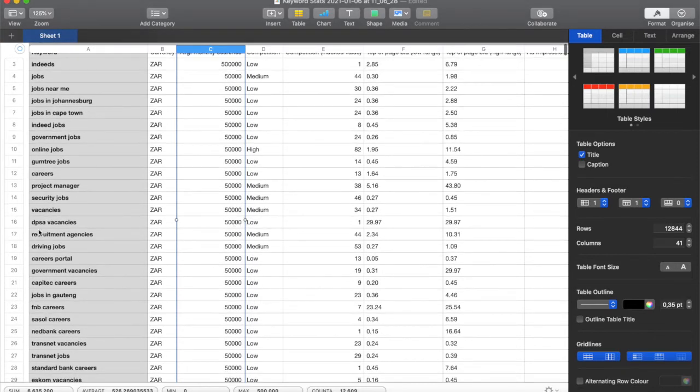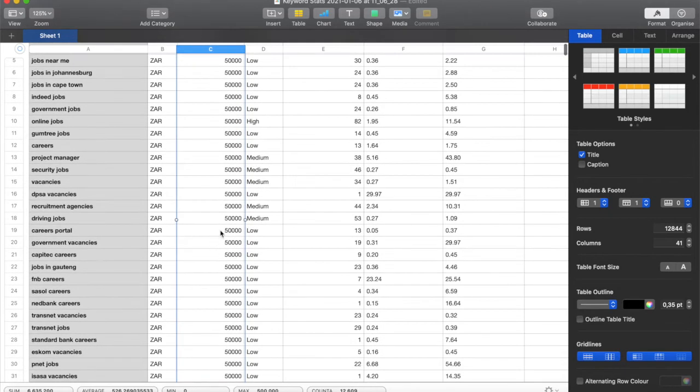Look at that. DPS, what is this? DPSA. So DPSA is the development, it's the development bank. It's not DBSA. Okay, I'm not sure what DPSA vacancies is. And we can't rank for that. Look at the competition there. All right. And then careers portal. That's really good. Careers portal is also 50,000. And look at that top of page range. That's 0.37. Perhaps careers portal is the one I should go for.